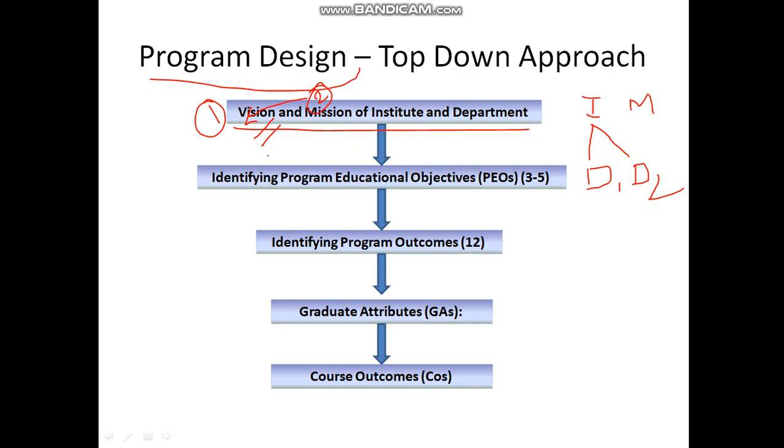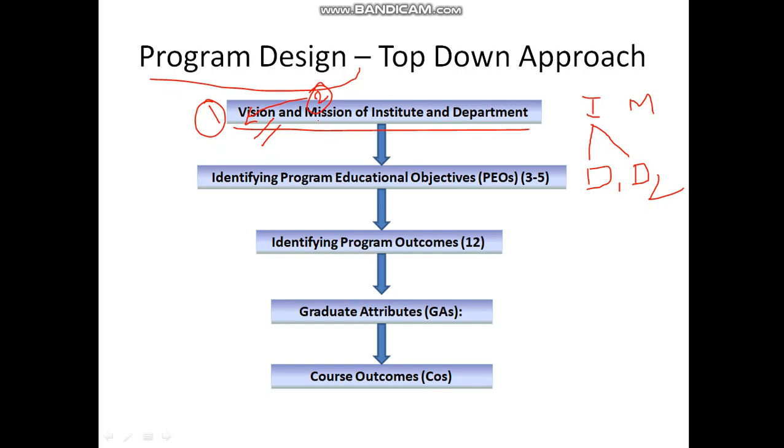For example, after 10 years I want to become a center of excellence, or our institute wants to become the best institute in our state. Some vision you want to define. I'm going to have some vision statements in the next slides.